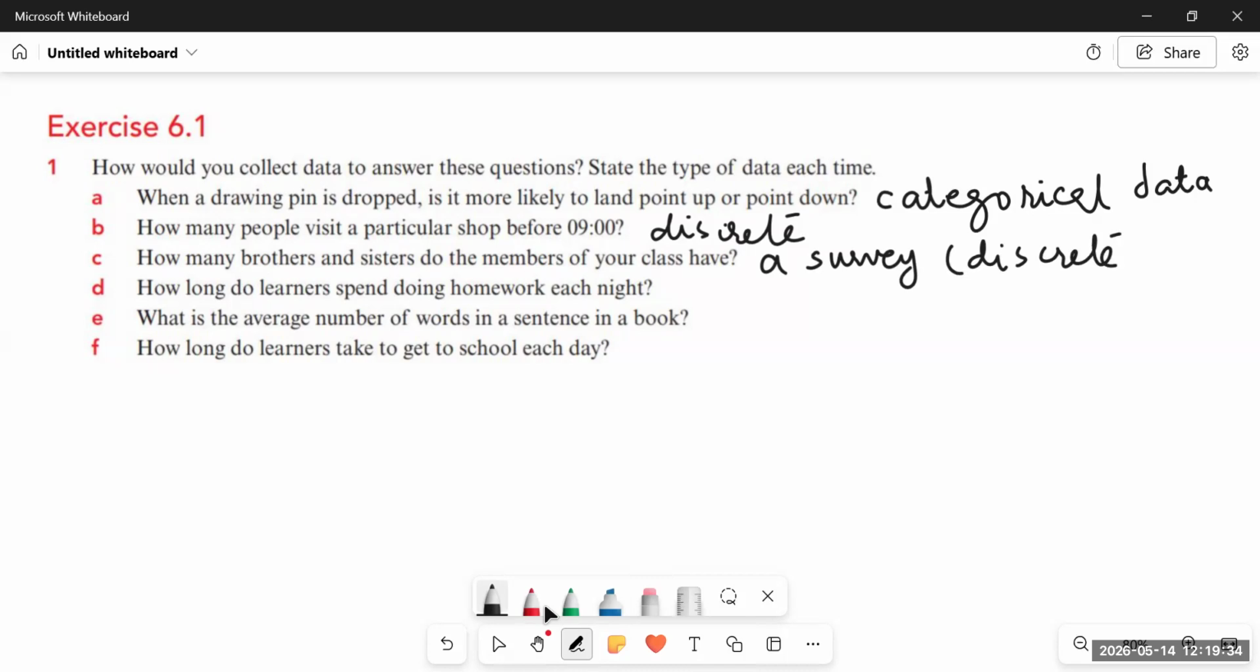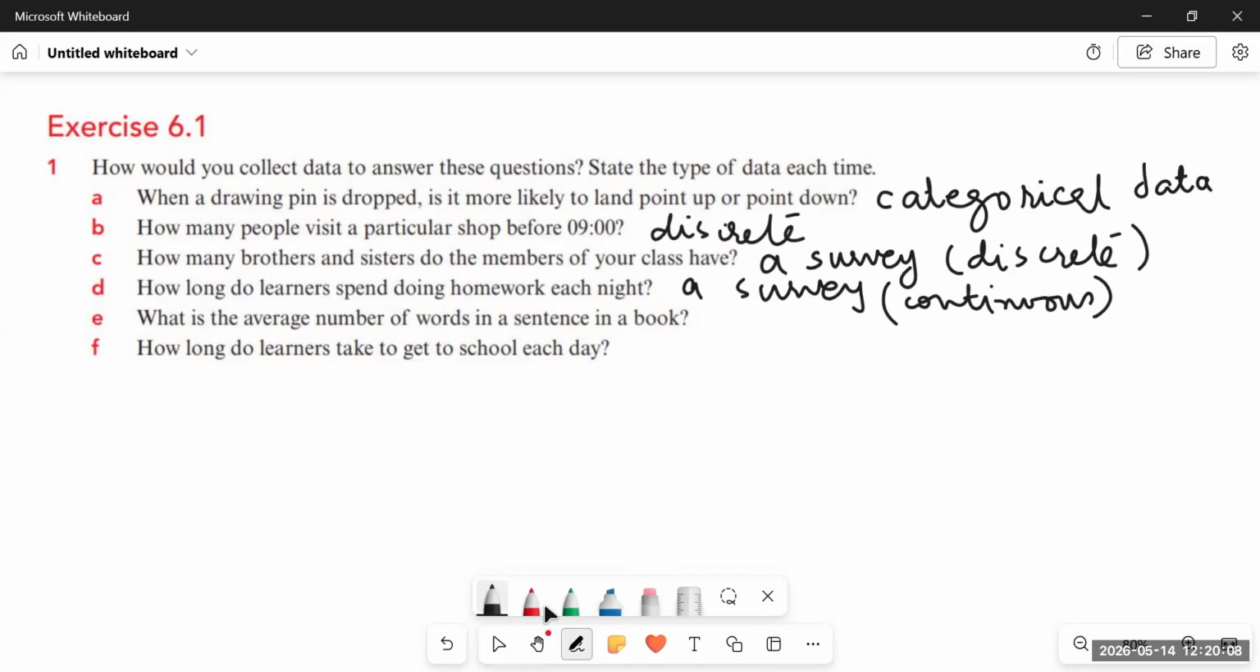Then how long do learners spend doing homework each night? Again, you have to do a survey. You have to ask a number of students how many hours they spend doing their homework. So again, this is a survey, but this is continuous data. That is, you have to ask for the number of hours. That is not 1, 2, 3. That is not discrete data, but that's continuous data. You have to measure it in the form of minutes or hours. So when you need a unit for collection of data, that is called continuous data. That's not discrete data.